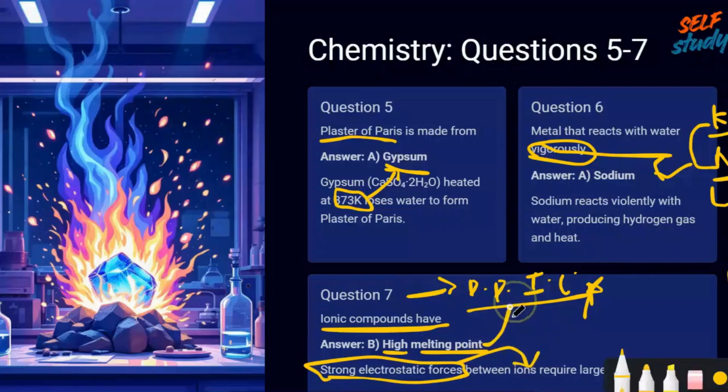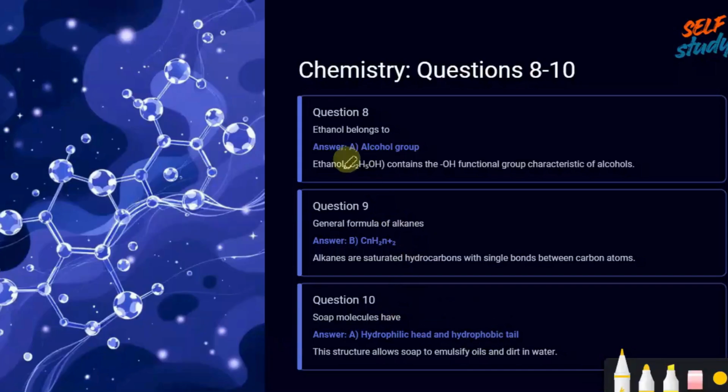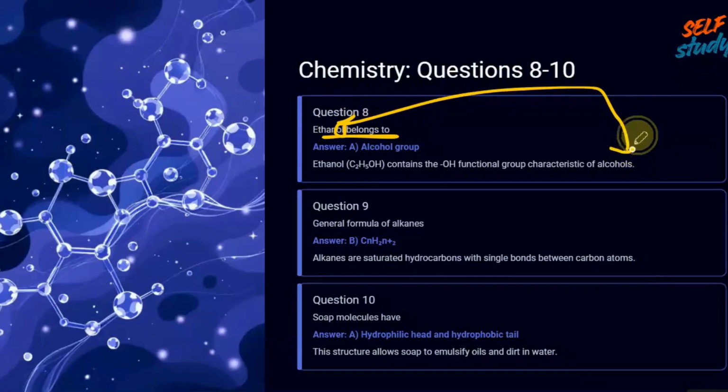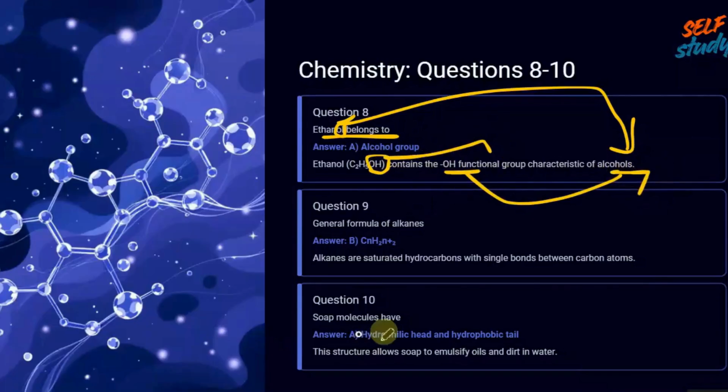Okay. Next, 8th question. Ethanol belongs to which group? Generally, if you see OL after a compound name, it belongs to the alcohol group. The ethanol formula is C2H5OH. If you see it contains an OH group, if you see the functional group as OH, it belongs to the alcohol group.